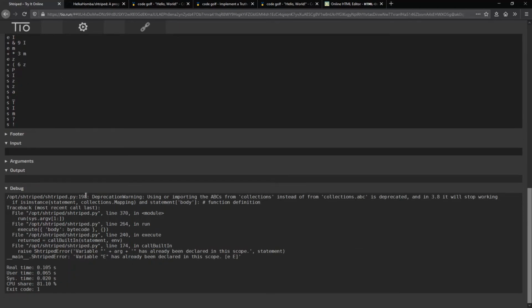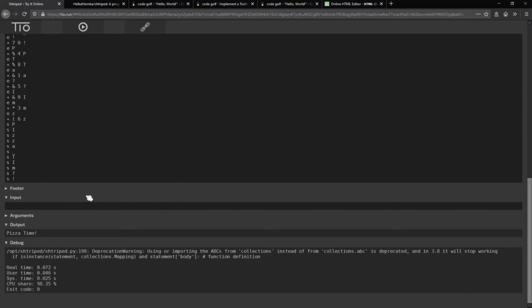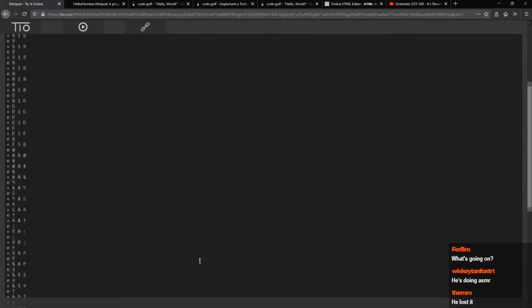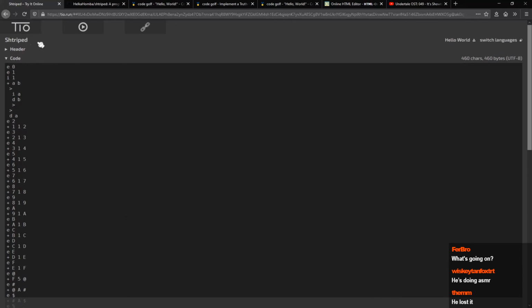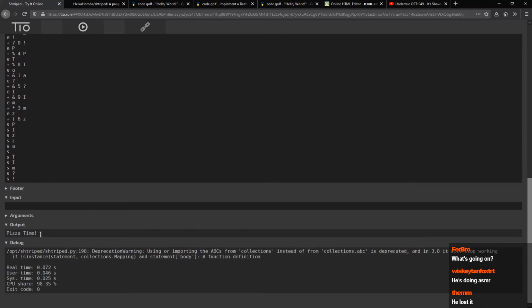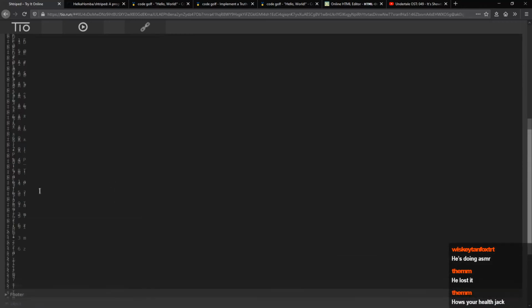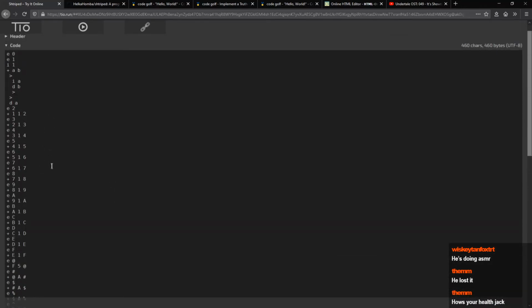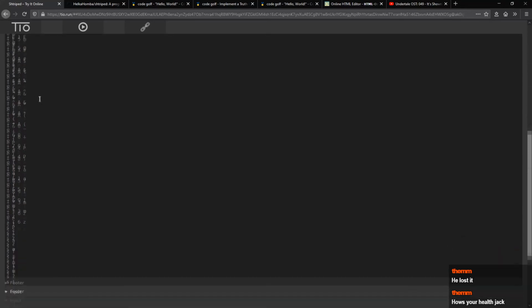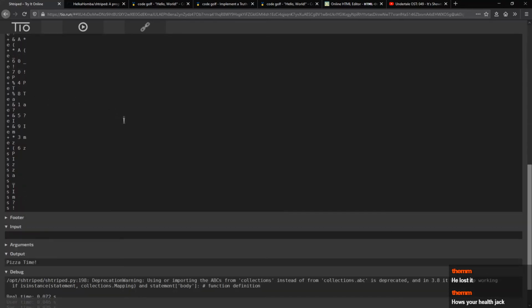Now let's click the play button. Yes! Yay! We did it! Let me just explain what's been happening to you. I've been trying to use this esoteric programming language called Shtriped, and I've been trying to print pizza time in it. Now that doesn't sound too bad, except this programming language has no strings. So the only way to print it out is to manually get the code of every single letter.